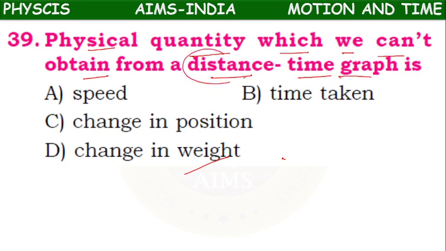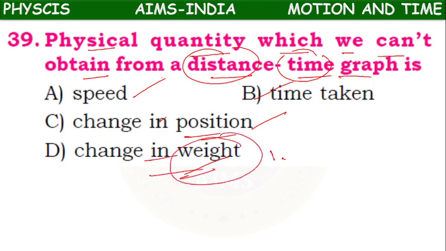Because you are observing distance and time, you can tell the speed, you can tell the time, you can tell the change in position of the body. But you can't tell change in weight, because weight is another concept. So D option, change in weight, we cannot obtain with the help of distance time graph.